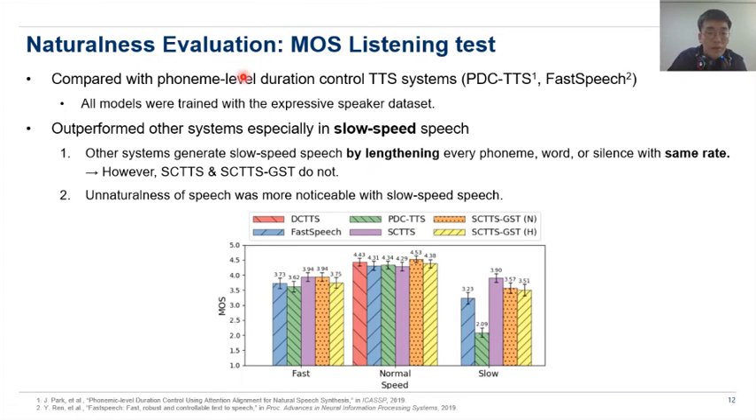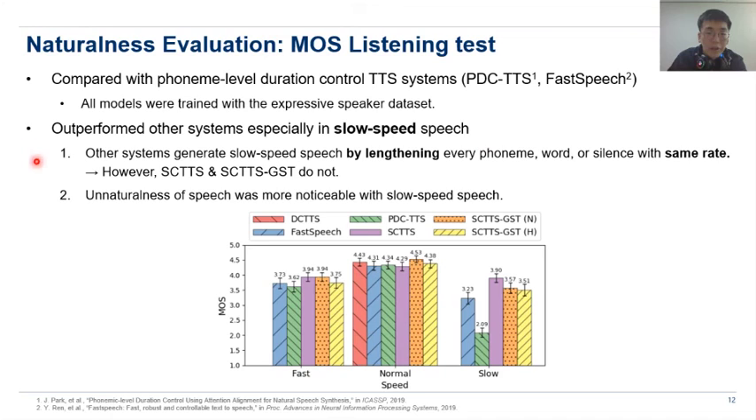For the naturalness evaluation, we conducted the MOS listening test. We compare our model with phoneme level duration control TTS systems, which are PDC-TTS and FastSpeech. All models were trained with expressive speaker data. Our system outperforms other systems, especially in slow speed speech.